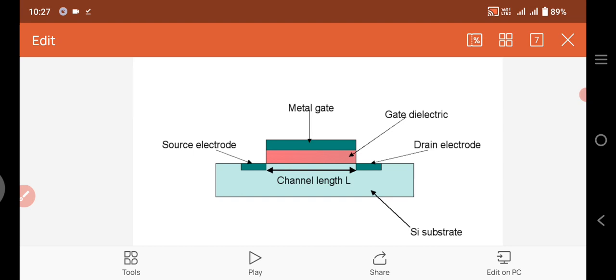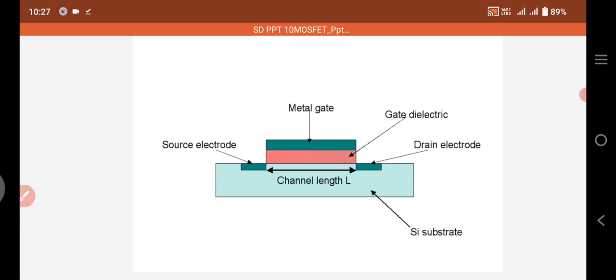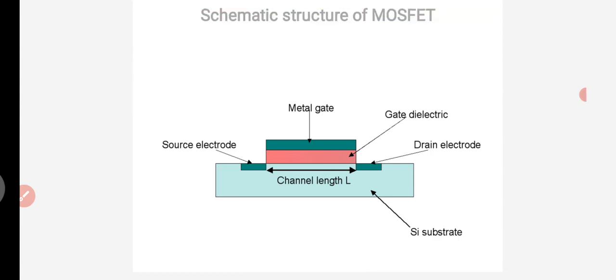This is the schematic of a MOSFET transistor: source electrode, drain electrode, and gate. Along the length of the channel there is a gate dielectric. It does not allow current to enter into this device, because here the MOSFET or JFET works in reverse bias. That means the applied voltage at the gate is reverse biased.